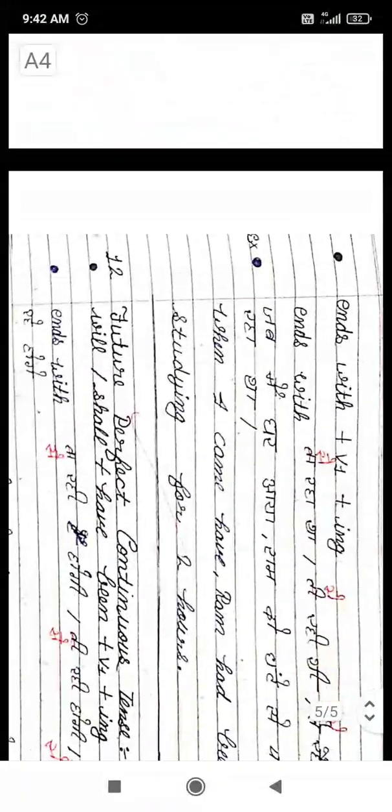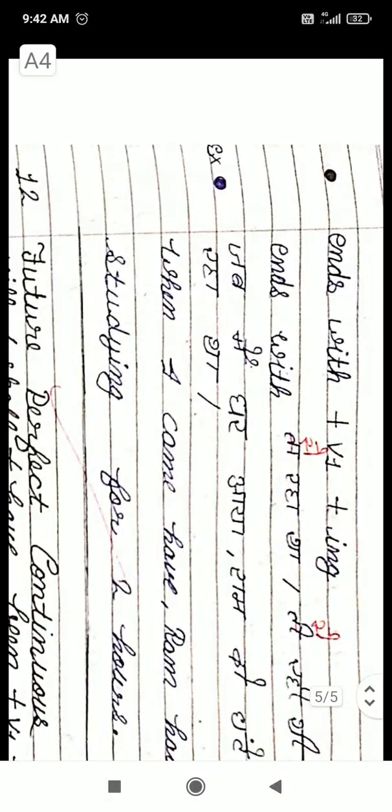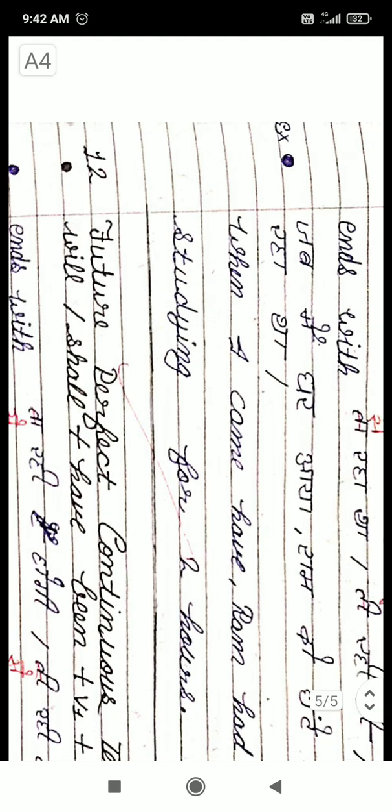And past perfect continuous: the action which started in the past and was in continuation for a short time in the past, there you use past perfect continuous tense. Had been plus first form plus ing, there you use to describe those actions which started in the past and were in continuation in the past only. There is no link of past perfect continuous tense with the present.